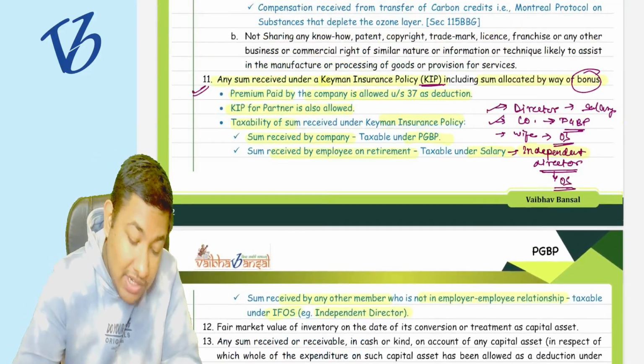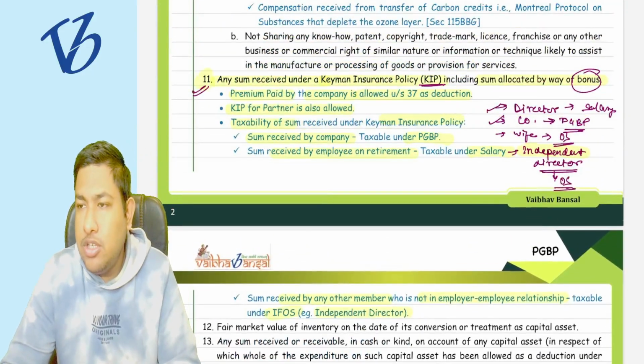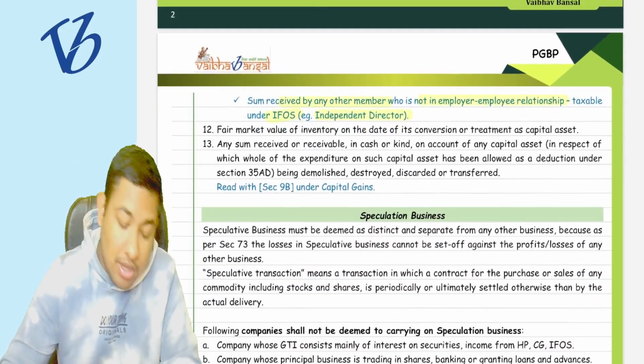Point number 11 is also clear to you. Tell me whether this point is also clear to you. Shall I move forward?